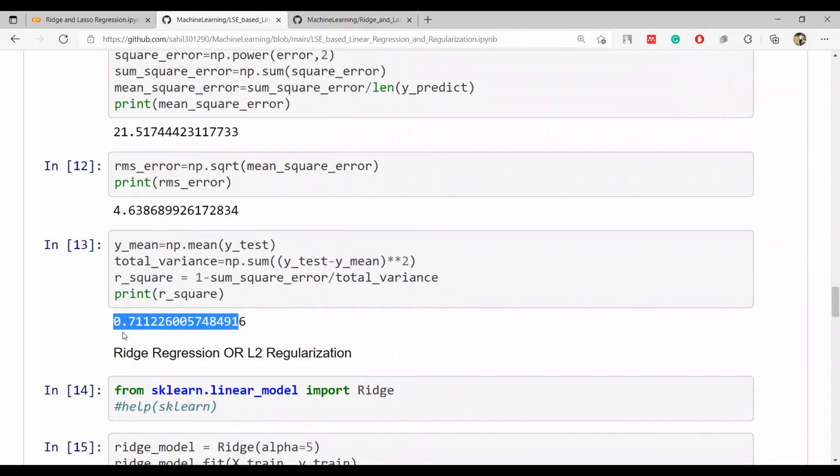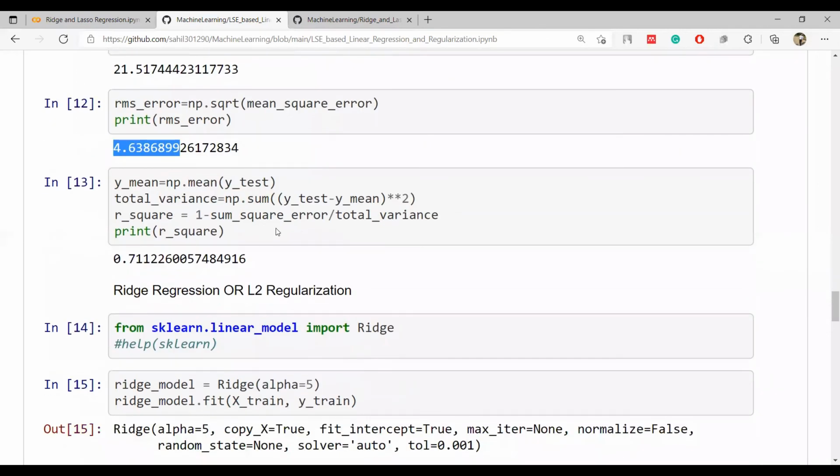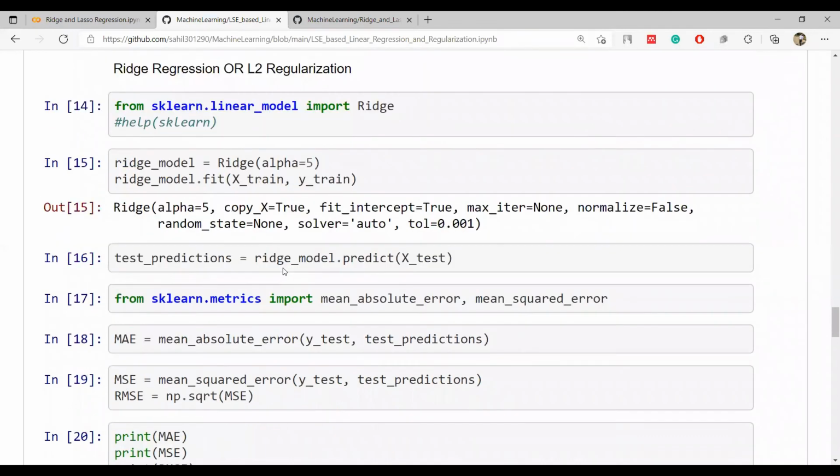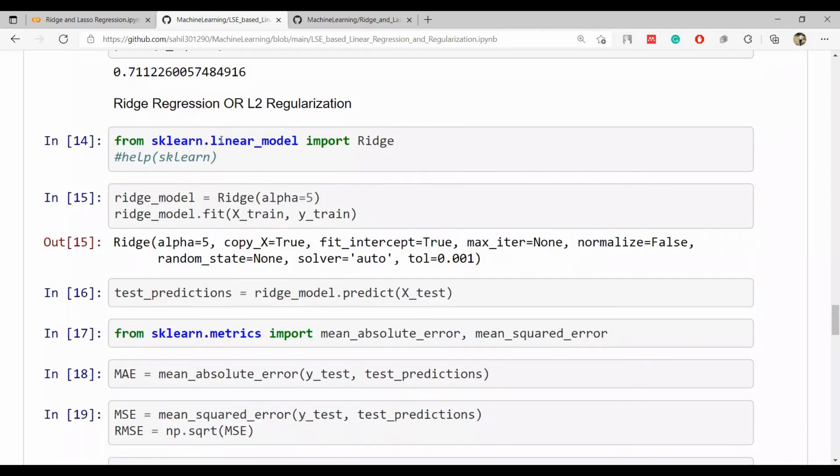The R square value was 0.71, RMSE was 4.63. But now if I want to implement ridge regression the fastest way, there is an inbuilt function: from sklearn.linear_model import Ridge, then Ridge with the alpha value of 5. Alpha means lambda here. It's just that sklearn calls lambda as alpha.